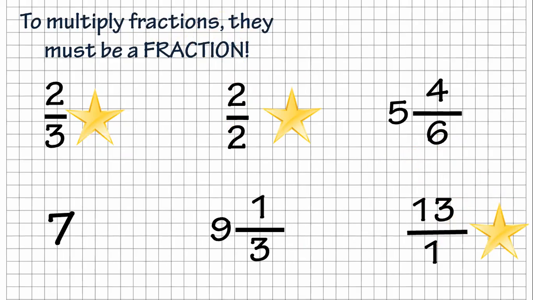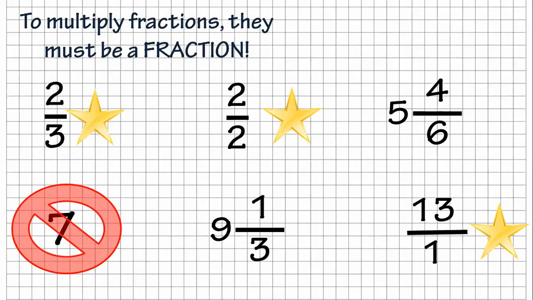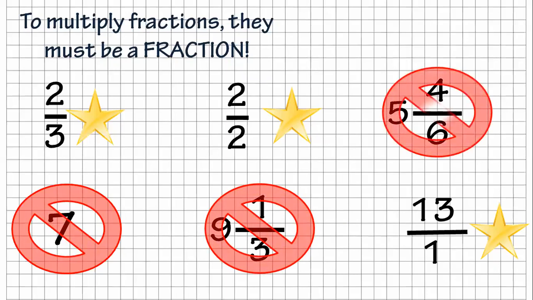Now you may be saying, well, wait a second, so does 5 4/6 and so does 9 1/3. Yes, they do have a fraction, but what did we call those earlier? We called those mixed numbers. 7, that's a whole number. 9 1/3, that's a mixed number. And 5 4/6, that is a mixed number. All 3 of those are not fractions. So to multiply fractions, it must be a fraction.